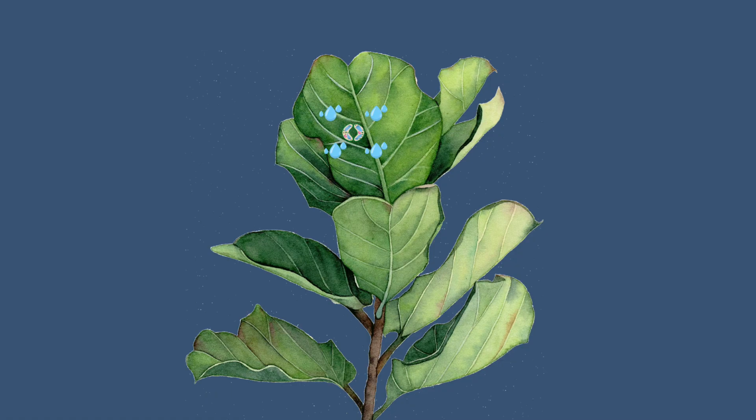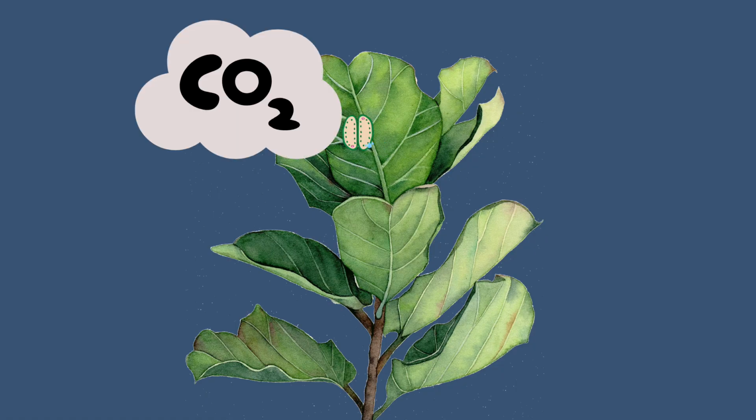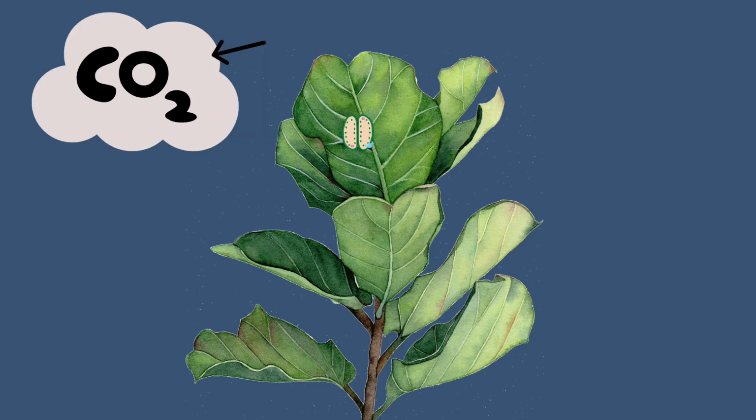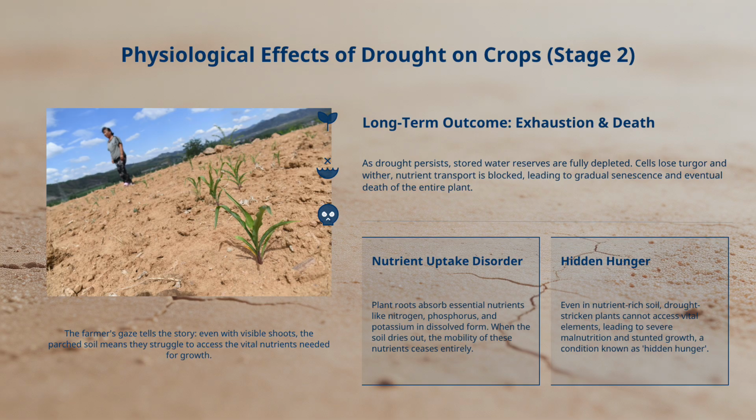Plants close their stomata, which are tiny pores on their leaves, to prevent transpiration and store water. While this conserves water, it also excludes carbon dioxide. Without carbon dioxide, photosynthesis stops working, and the plant stops producing sugars, stopping its growth and development. It starves the plants while it stores water. In the long run, the water they store will be used up, and the plants will eventually wither.